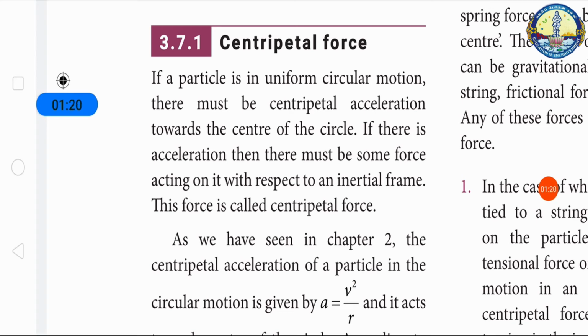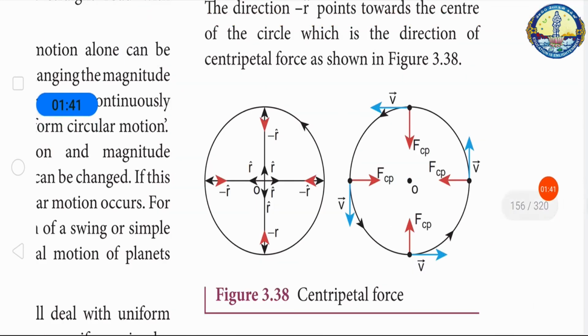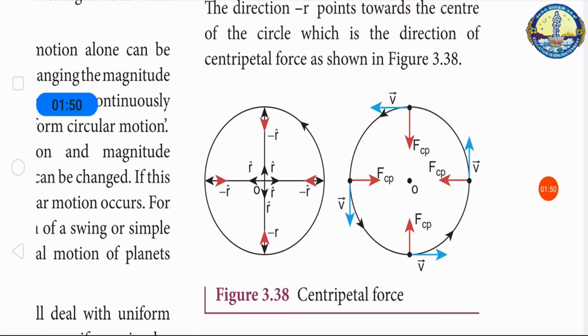Consider a uniform circular motion. The condition for uniform circular motion is that the magnitude of the velocity is the same at all times, but the velocity changes in direction. Here r is the position vector at any point in the circle. The direction of the acceleration is towards the center. So that is the centripetal force.